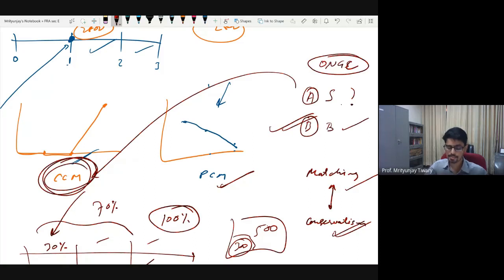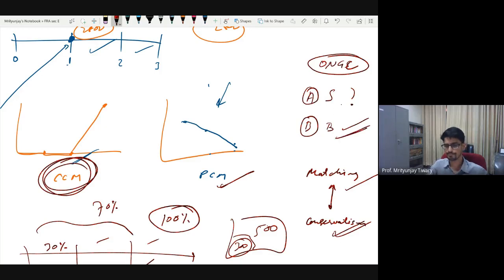Let me take another example. Let's say the machine is very simple to get. It's very easily available. There is no uncertainty that you will not be able to get the machine. But what has happened is that, let's say, suddenly a tension has built up between the government of India and the government of Philippines, and because of that, you believe that the government of Philippines may not pay up.